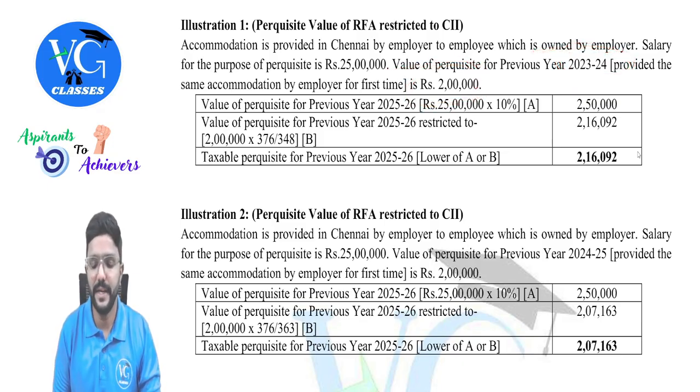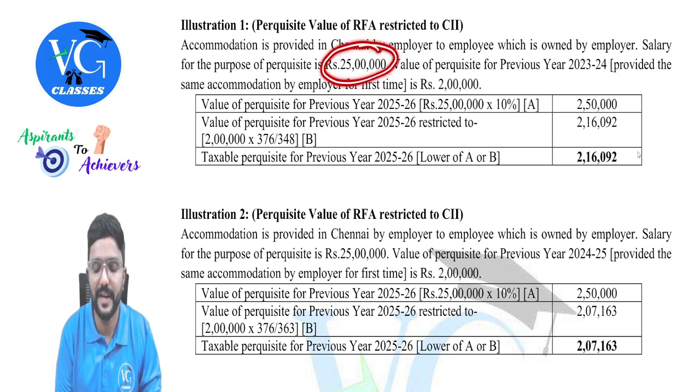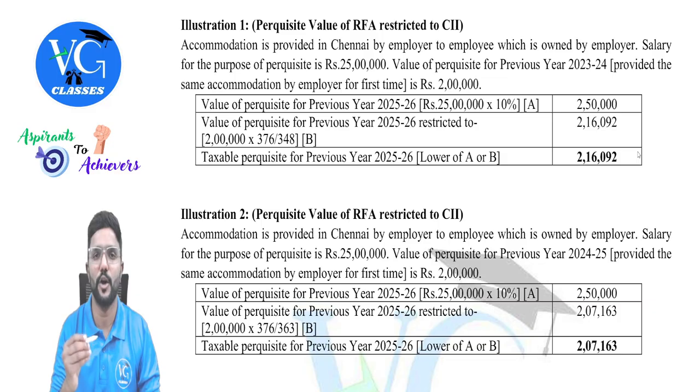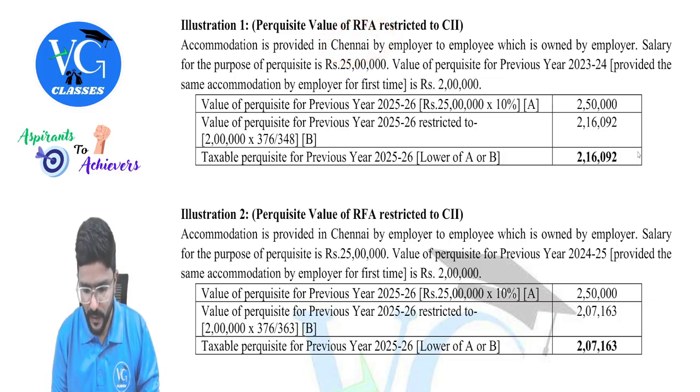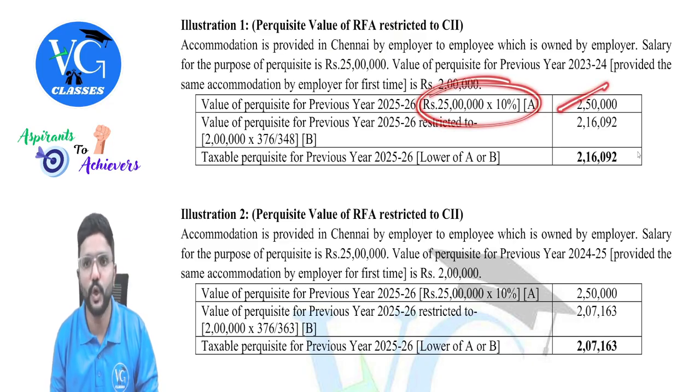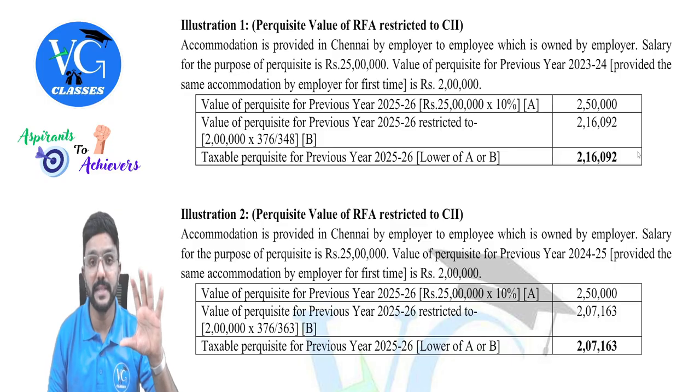In the current year, what is the value of perquisite? 25 lakh into 10%, because the accommodation is provided in Chennai where the population is more than 40 lakh. So 10% of 25 lakh will come to 2 lakh 50. And guys, here I have given this 25 lakh directly.